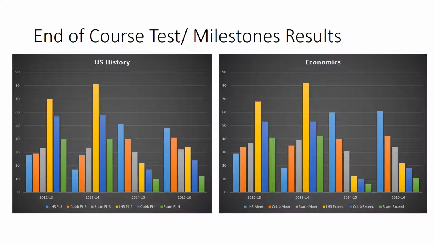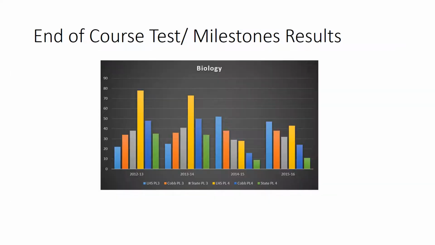When it was the EOC, it moved over to milestones. And similarly, Lassiter is doing pretty well, but the rest of the state and the county are catching up a little bit, and that's just fine. Always happy to see everybody doing well. But there they are. Probably an area of strength is the social studies tests that are given.